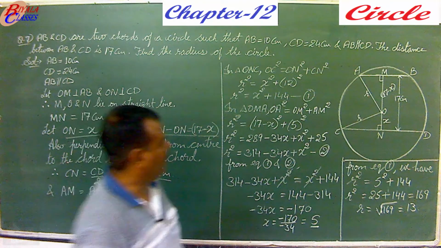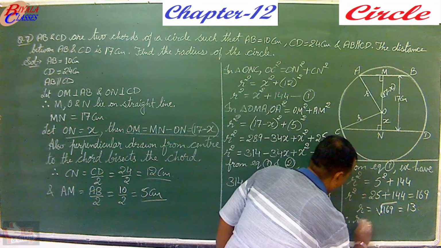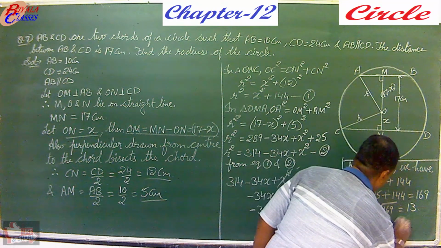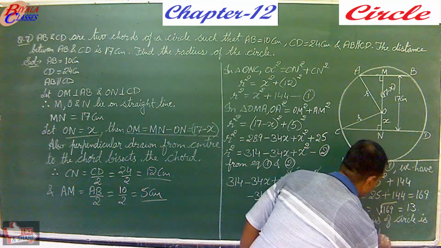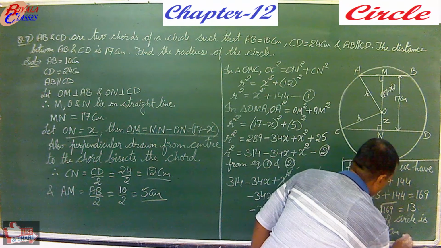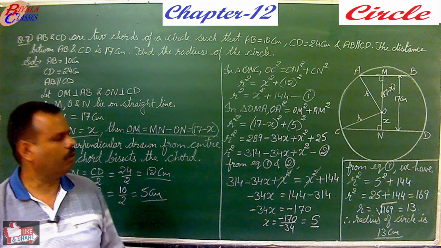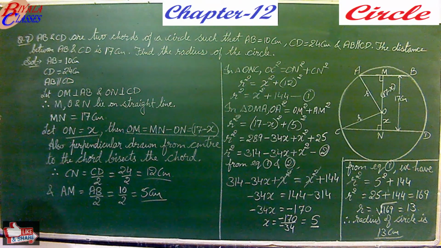So you get the radius as 13 centimeter. Therefore, radius of circle is 13 centimeters. So in this way you can calculate the radius. So hope this question is clear now.